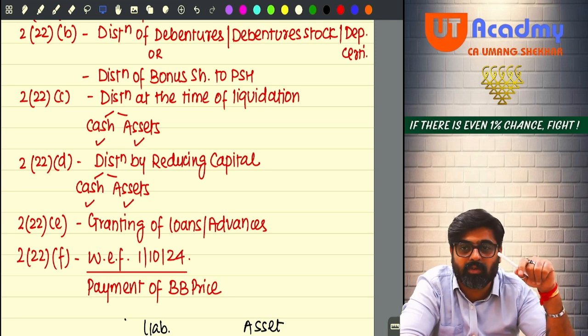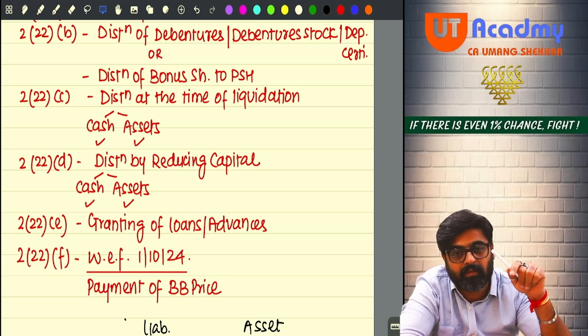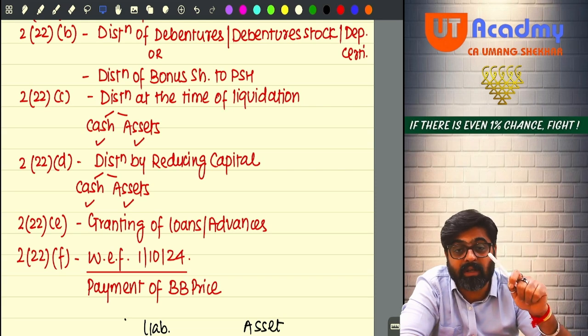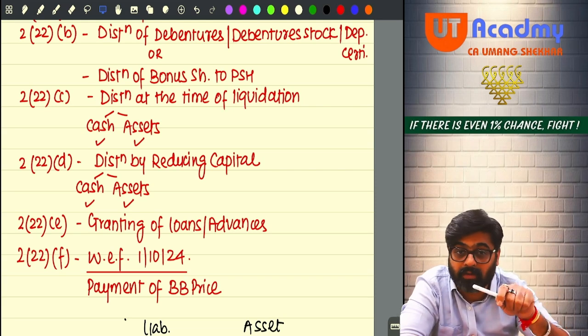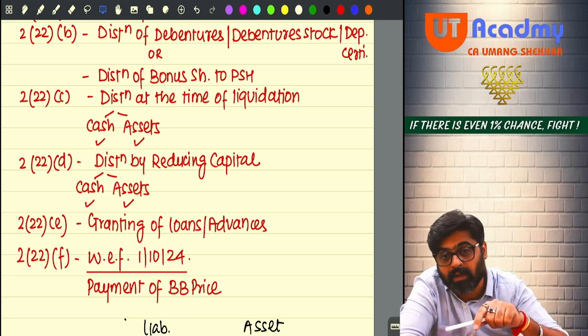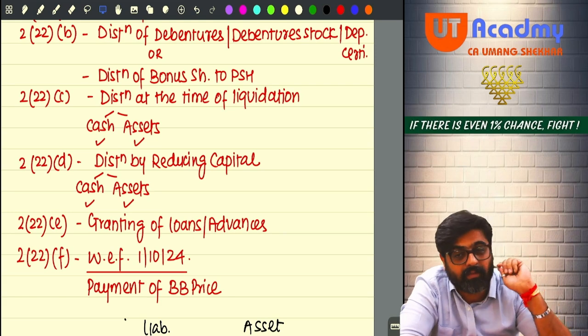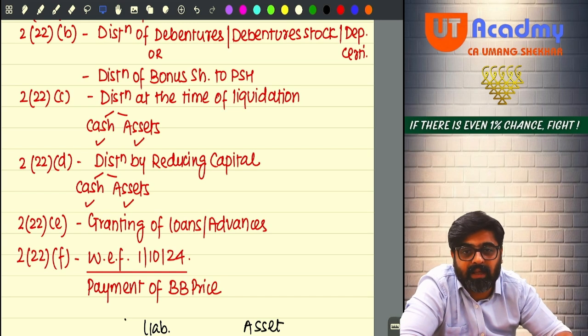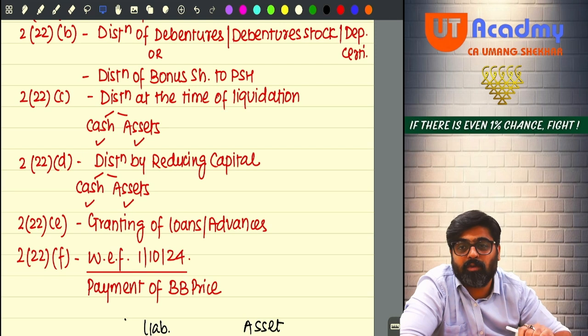So under capital gains, what do we do? Whatever cash is coming to you on liquidation, and whatever asset is coming to you on liquidation, we take the fair market value of that asset as on the date of distribution, not as on the date of liquidation, because the distribution date will come later and the liquidation date will come before that. So fair market value of the asset has to be taken as on the date of distribution only.